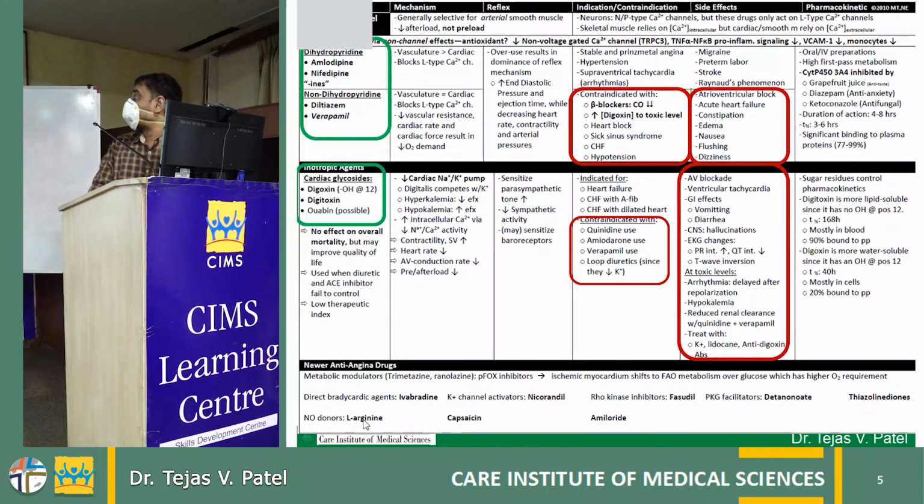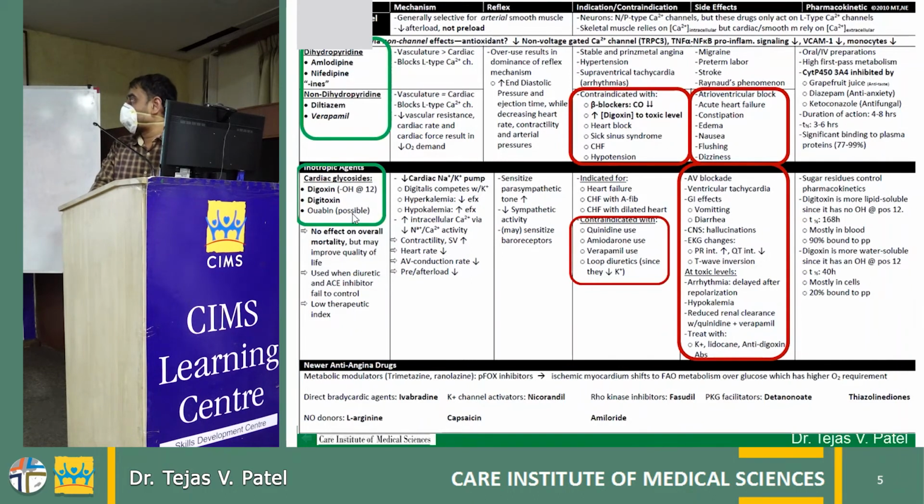Next subset is the calcium channel blockers. These are the molecules in this category. Major side effects again: AV block, acute heart failure, constipation, edema, nausea and flushing. Concomitant use with a beta blocker should be avoided because it can create heart block and severe bradycardia.